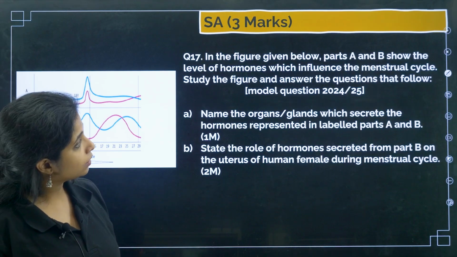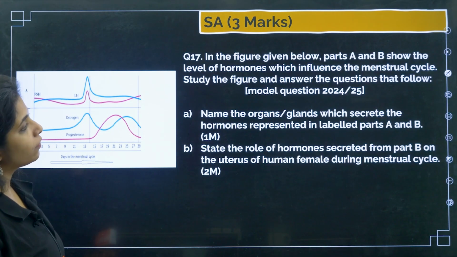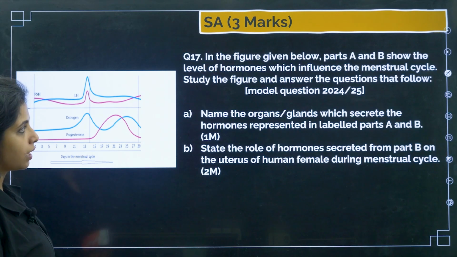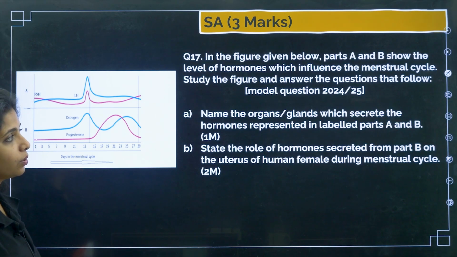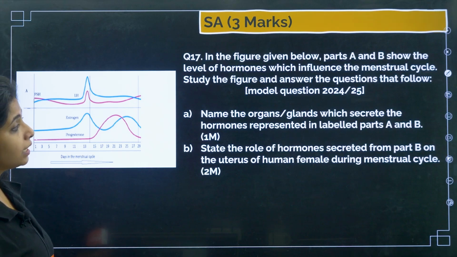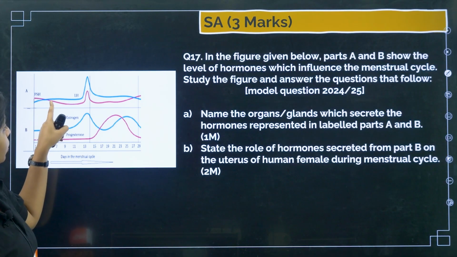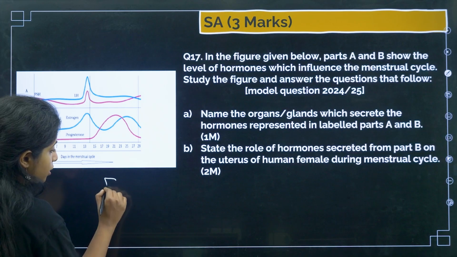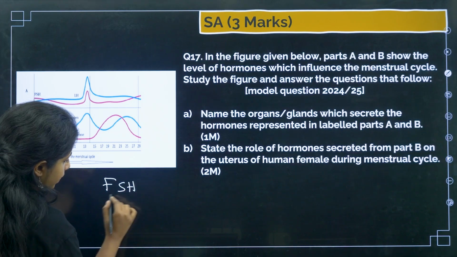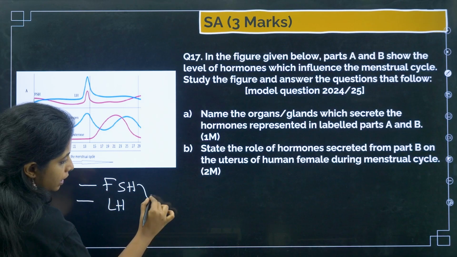Now, in the figure given below, parts A and B show the level of hormones which influence the menstrual cycle. Study the figure and answer the questions that follow. Name the organ or glands which secrete hormones represented in labeled parts A and B. Here FSH is mentioned and LH is mentioned. Who do you think released this, children? It is released by